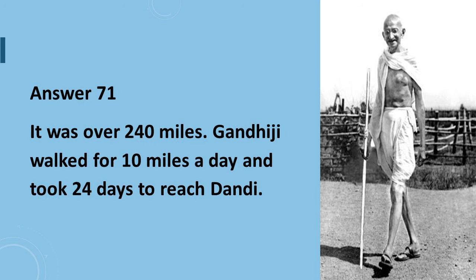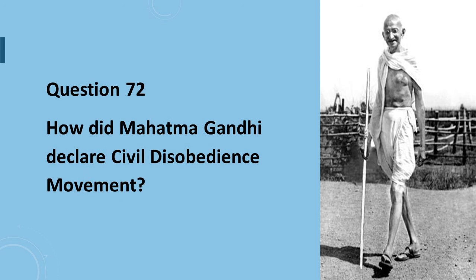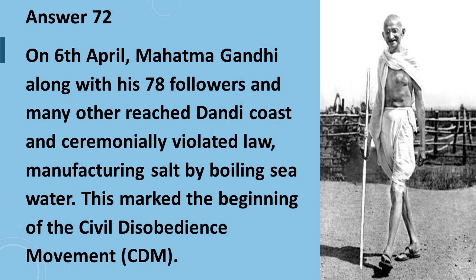Question number 71 is, how long was Dandi March and how much time did it take? Answer to question number 71 is, it was over 240 miles. Gandhiji walked for 10 miles a day and took 24 days to reach Dandi. Question number 72 is, how did Mahatma Gandhi declare civil disobedience movement? Answer to question number 72 is, on 6th April, Mahatma Gandhi along with his 78 followers and many others reached Dandi coast and ceremonially violated law by manufacturing salt by boiling sea water. This marked the beginning of civil disobedience movement.